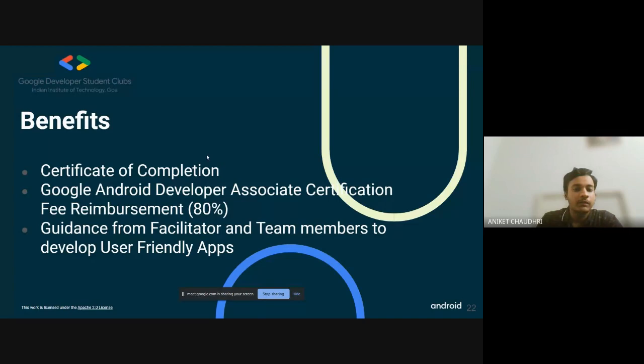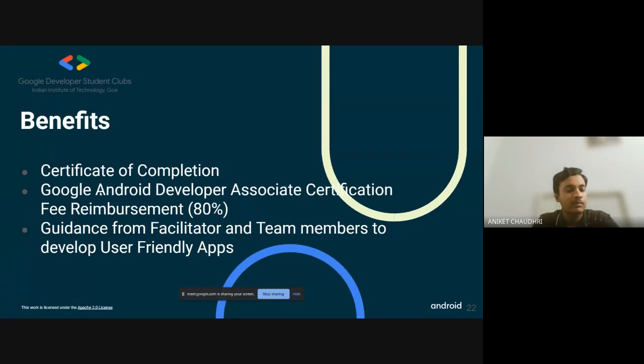Talking about the benefits that Google provides, you will get a certificate of completion after you complete all 6 units. Also, there is a certification provided by Google, known as the Google Android Developer Associate Certification. It's recommended if you are in the Android domain, and it's considered a very good certification to have if you are looking for Android jobs. It originally costs US$149, which translates to about 11,000 Indian rupees. So that's a hefty amount to pay.